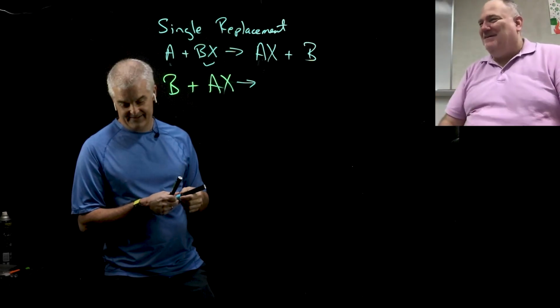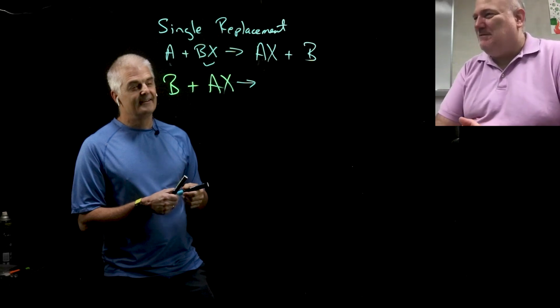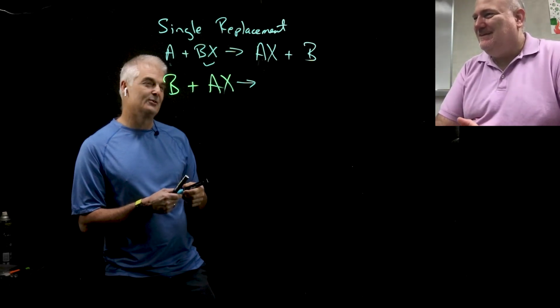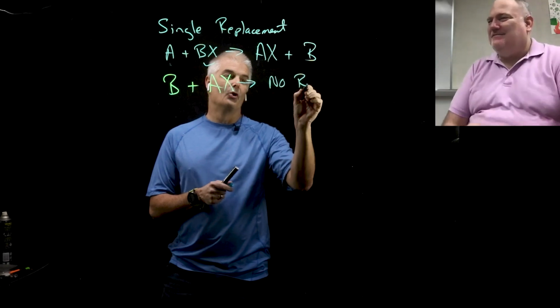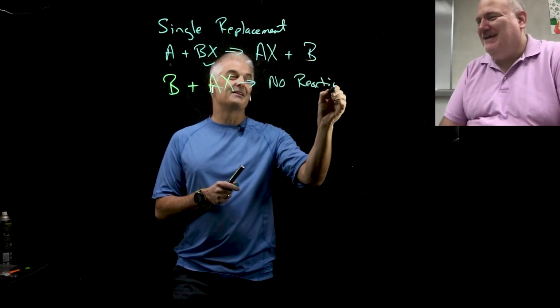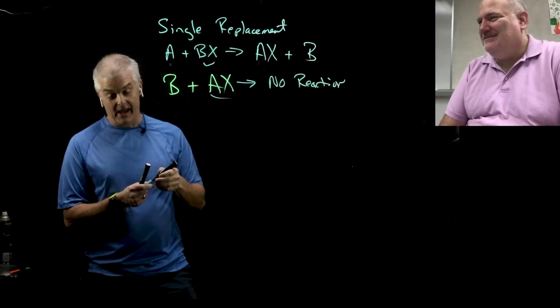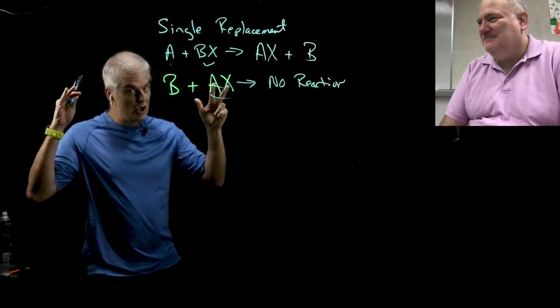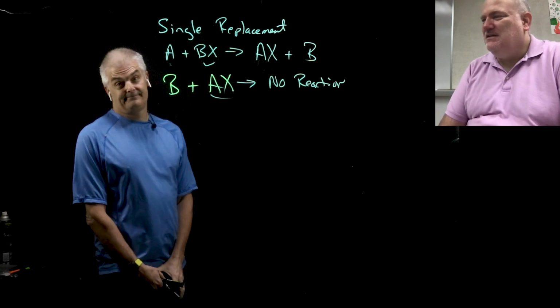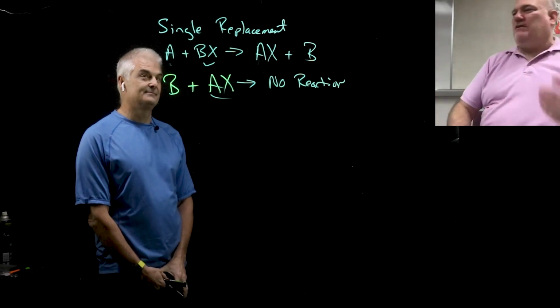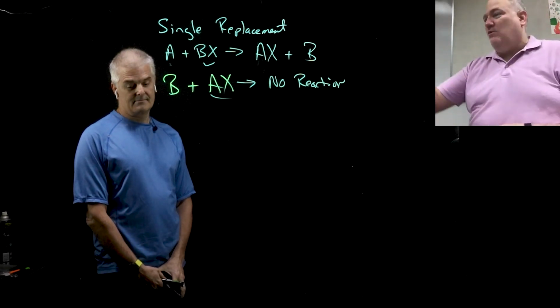So if B comes up to A and is all like, get out of here, what do you think is going to happen there, Mr. Bergman? He's going to punch him and it's all over and he's just going to keep the girl. Yeah, so the answer here, folks, is this: no reaction. Nothing will happen because A, for whatever reason, is the more attractive dude and B just loses every time.